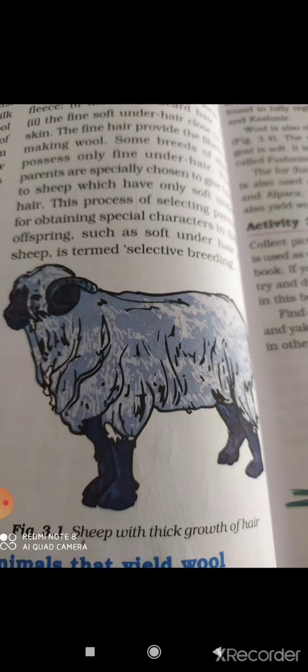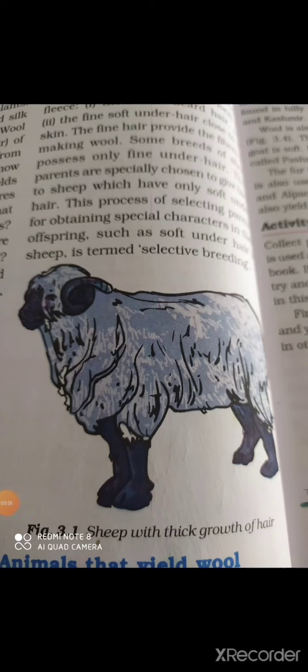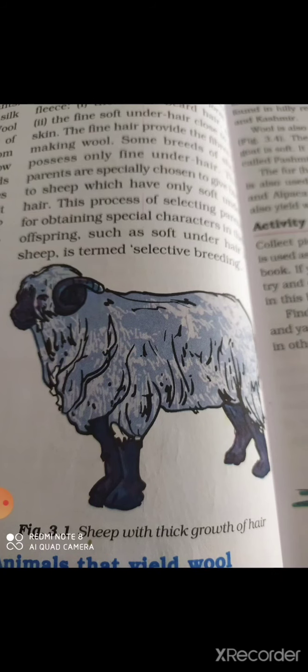So in this chapter we are going to read about wool. First of all, we will discuss wool, and after that we will discuss silk. Wool comes from sheep, goat, yak and some other animals. Wool is present as a thick coat of hair on the body of wool-yielding animals, and air gets trapped in the spaces between the wool fibers.